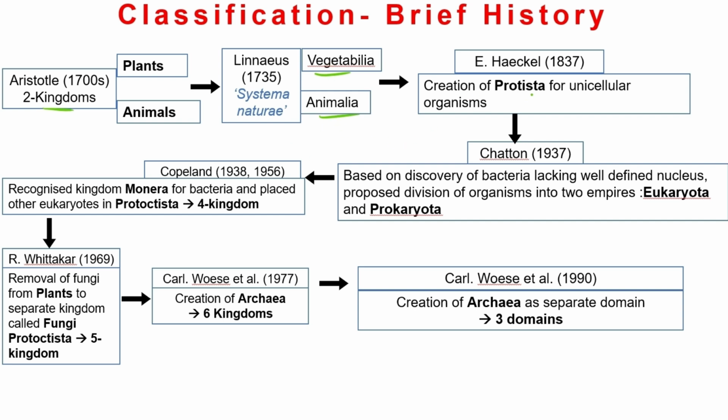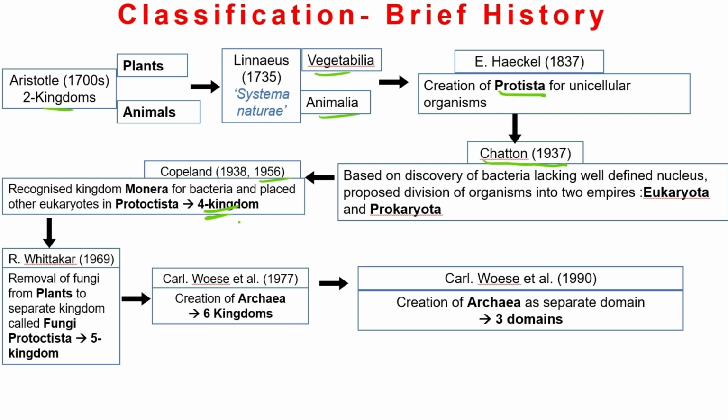And then Ernest Haeckel in 1837 created the Protista kingdom for unicellular organisms, but these Protista contained both prokaryotes and eukaryotes, which were then separated by Chatton in 1937, as he said that bacteria lack a well-defined nucleus and thus were separated from the protists. Following this, Copeland in 1938 and 1956 recognized the kingdom Monera for bacteria and placed all other eukaryotes in Protoctista, and thus gave the four kingdom classification.